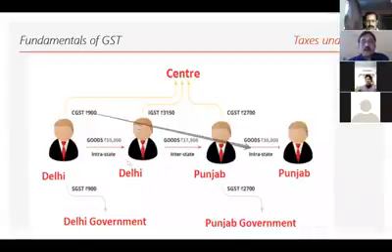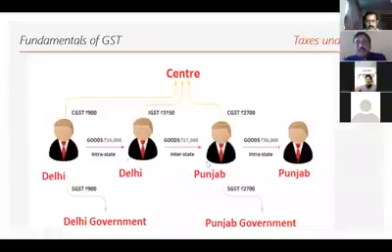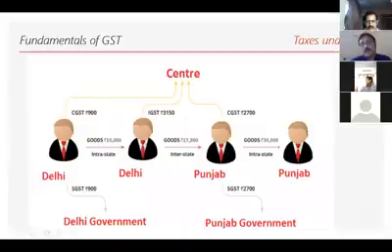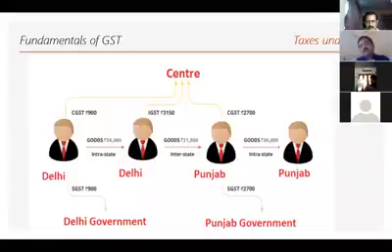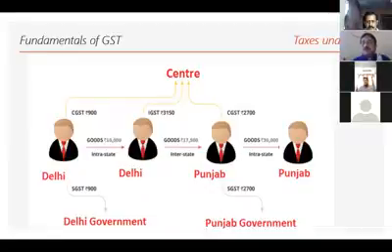Now, when this Delhi guy sells goods worth 17,500 to a Punjab guy, the GST is IGST. And then Punjab to Punjab, it's SGST and CGST. That is, Punjab to Punjab is intrastate movement, and Delhi to Punjab is interstate movement. In interstate movement, IGST applies. In intrastate movement, it is CGST and SGST. This is all what we have been discussing so far.